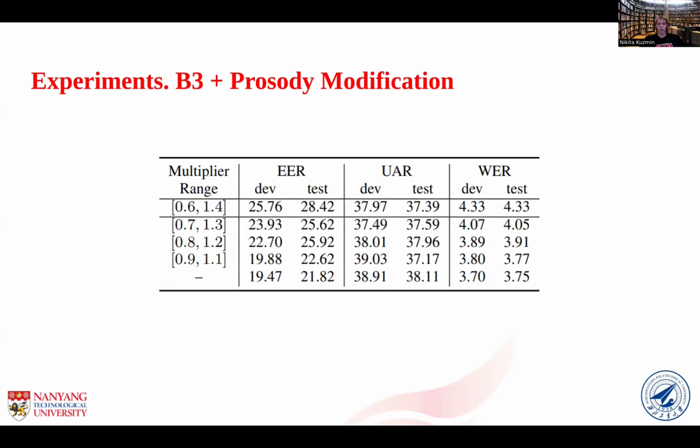In the first column, you can see the multiplication range for our prosodic features. From this table, we can see that we can tune the trade-off between privacy and ASR performance by modifying the power of prosodic features. It can be useful depending on our task and what our priority is.